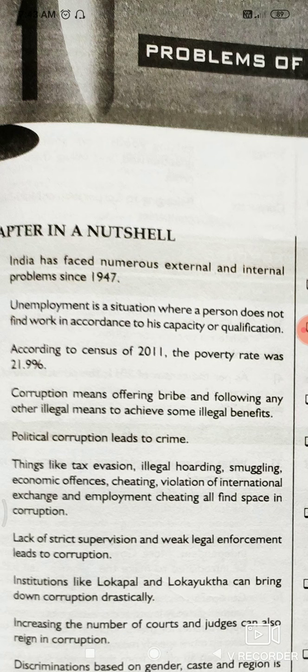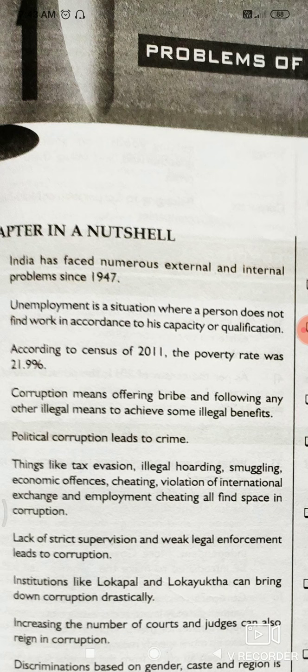The major reasons or causes for this are rapid growth of population, the growth of science and technology, shortage of natural resources, over dependency on agriculture, destruction of small scale industries and cottage industries, and the lack of skill education.